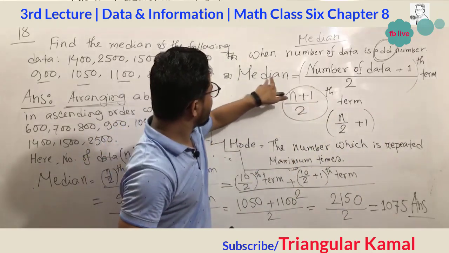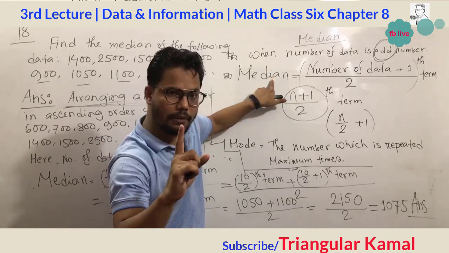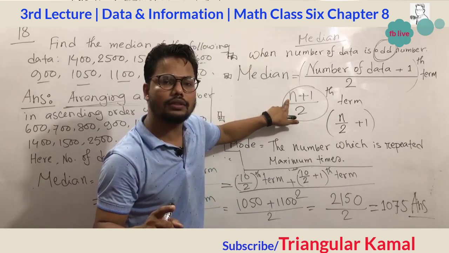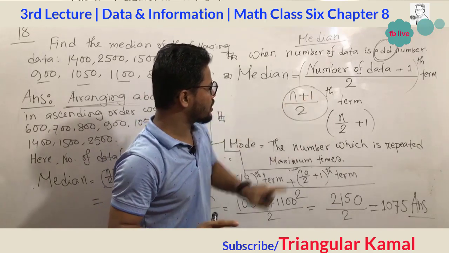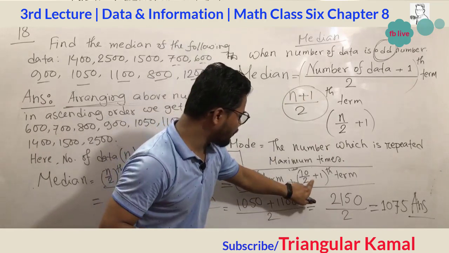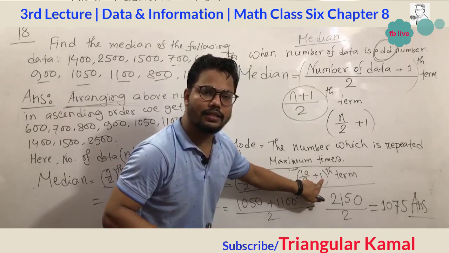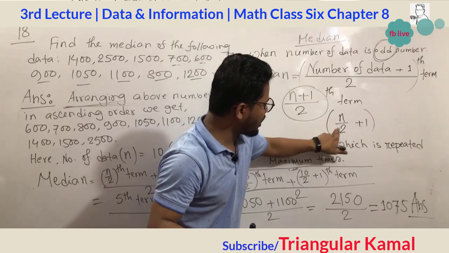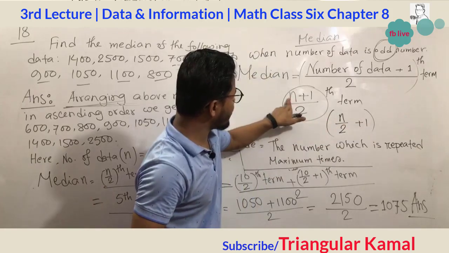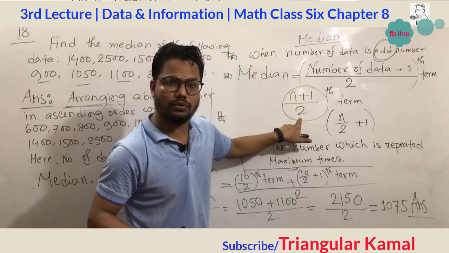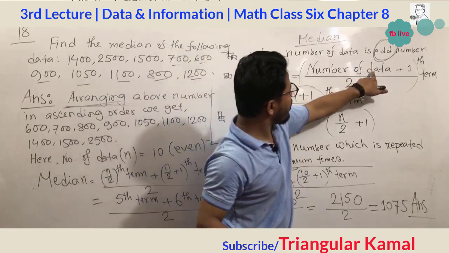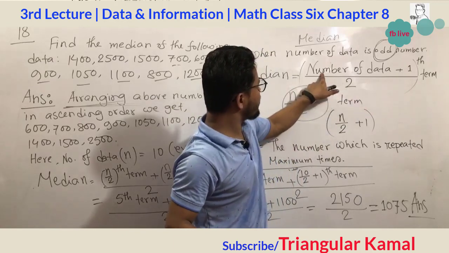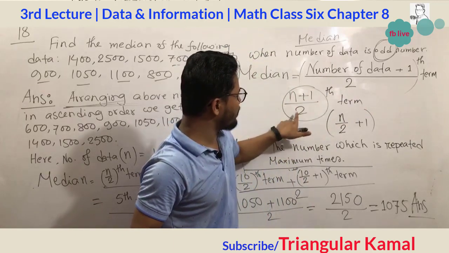In the formula of the odd number, the plus 1 goes directly with n. This is the numerator part. But in the even number formula, the 1 is added to n by 2. Here it is n by 2 plus 1, and there it is n plus 1 divided by 2. Give attention again. In the odd number, when the number of data is n, it is n plus 1 divided by 2.